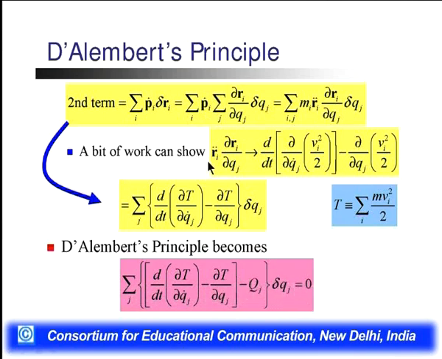Now we can adjust it, and we know that ri dot del ri by del Qj minus d by dt, this we will open in terms of velocity. Here we have d by dt del by del Qj dot of vi square by 2 minus del by del Qj of vi square by 2.